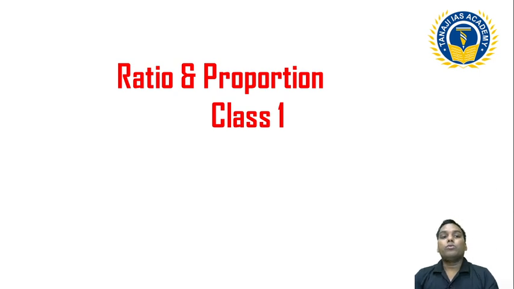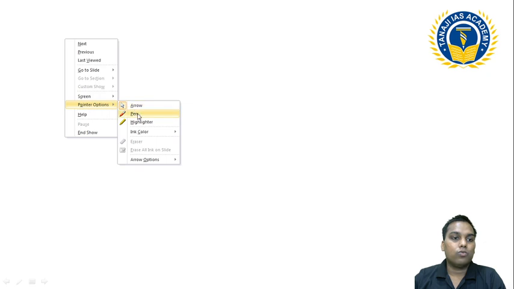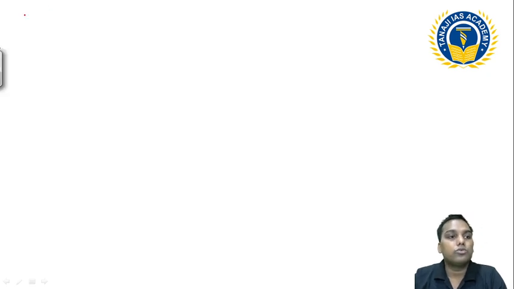Okay. Now today I am here to tell you something deeper in ratio and proportion. Ratio and proportion is the most important part as per your examination, the CSET examination or any government examination. Why is it important? Because it has its own questions, and sometimes they have application-based questions. So you will get 2 to 3 questions in this segment. So let me discuss what the possible understandings in ratio can be.